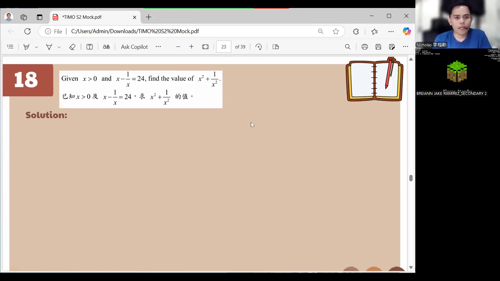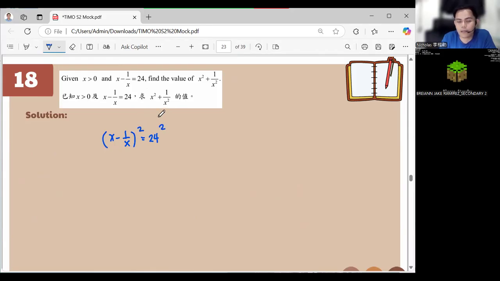Let's now have 18. So we have in here x minus 1 over x is equal to 24. But what we want is x squared plus 1 over x squared. So we want to get the square of this and square this also, right? Then don't forget that you have a plus b squared. That is a squared plus 2ab plus b squared.